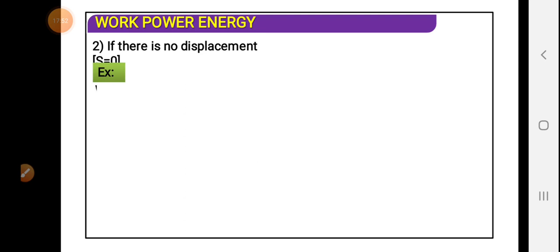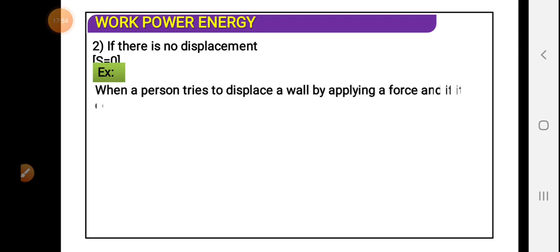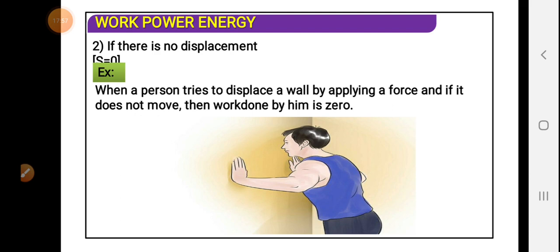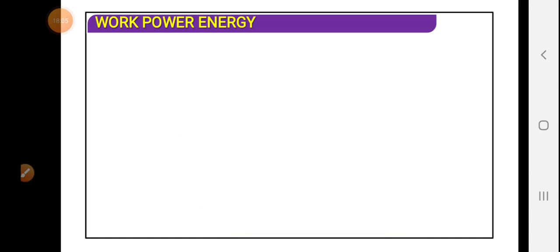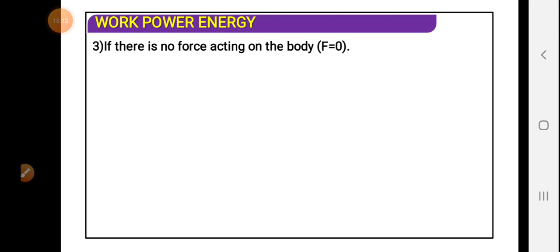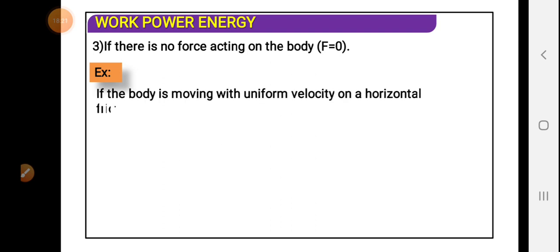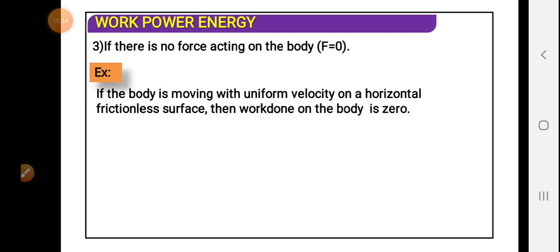And when there is no displacement also, the work done will be 0. Suppose I am pushing a wall, and the wall is big enough, so I find that there is no displacement, however hard I apply the force. And the third case is when there is no force acting on the body. If I keep a body and do not apply a force on it, the body will remain at that position, and displacement will also become 0.